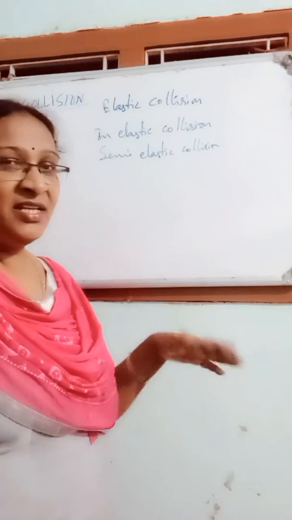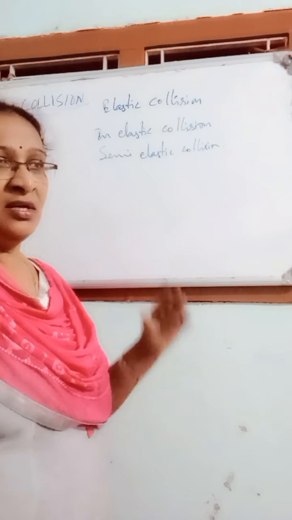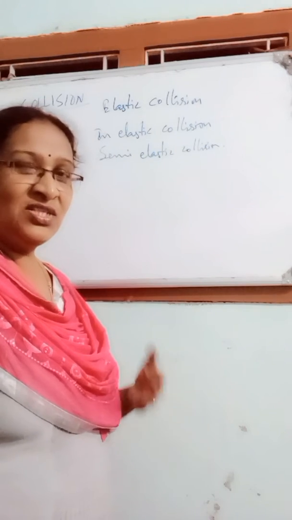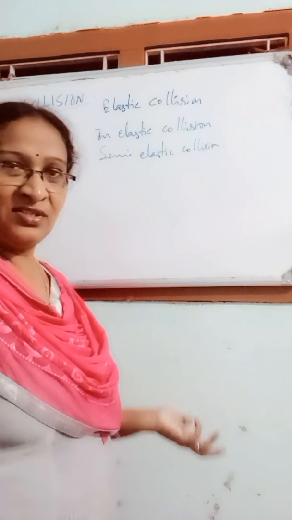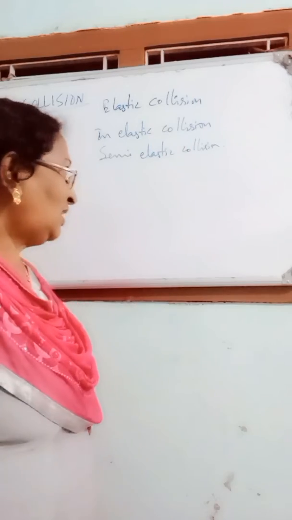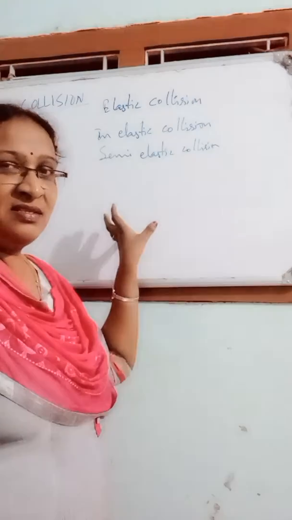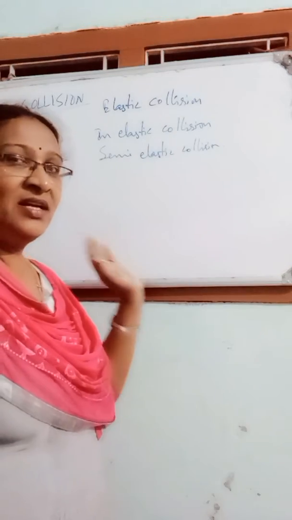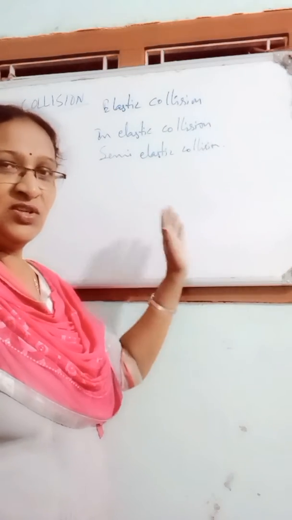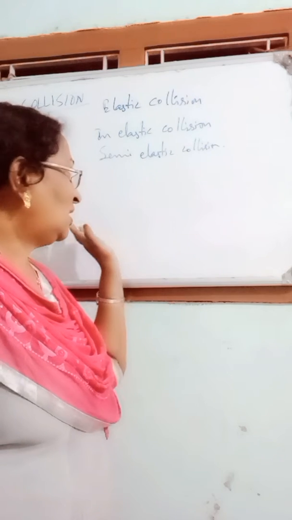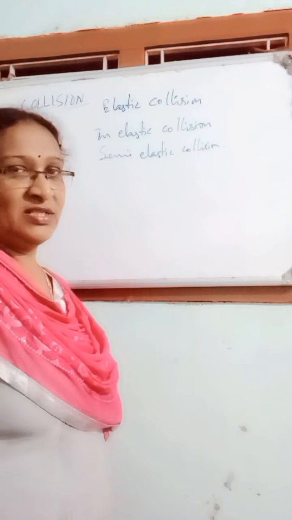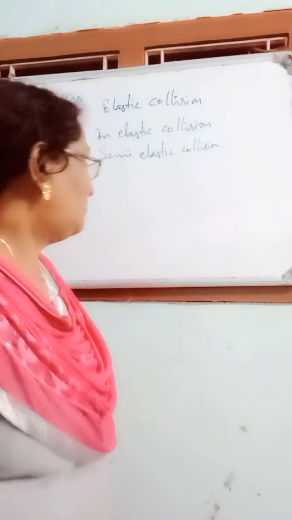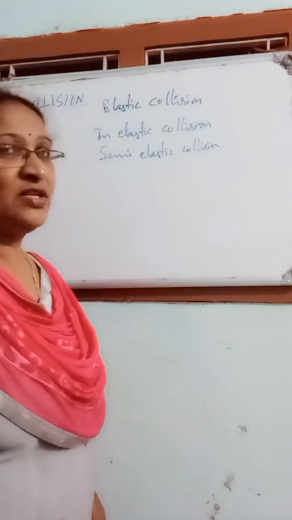The initial kinetic energy may be converted into sound energy, mechanical energy, heat energy, or light energy. Whatever it is, some amount of energy is wasted at the time of collision. That's why the total kinetic energy after collision is not the same as before collision. That type of collision is called inelastic collision.